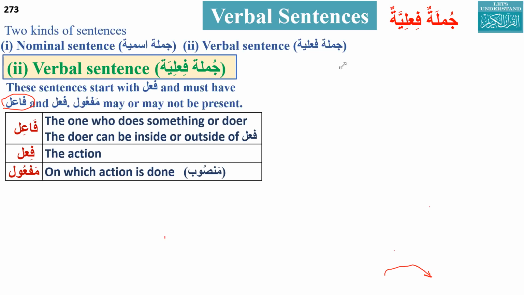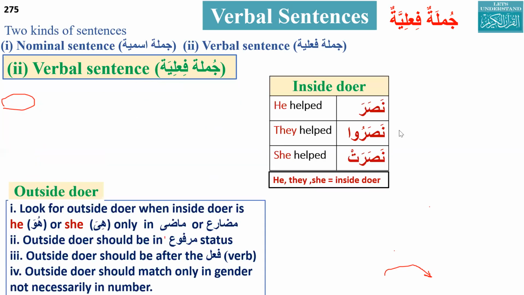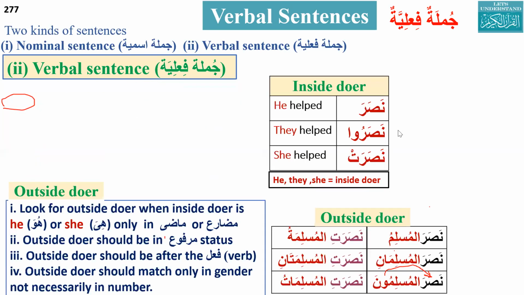Assalamu alaikum. Can you please explain Jumlatul Fi'liya? Okay, these sentences start with a verb. I did not understand anything. What is Jumla Fi'liya? It means verbal sentence. It starts with a verb. So how many parts can it have? Inside doer and outside doer.